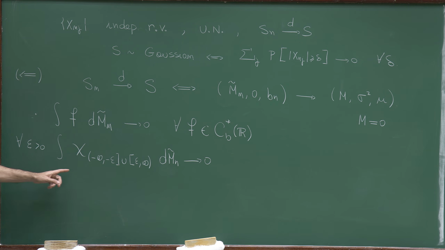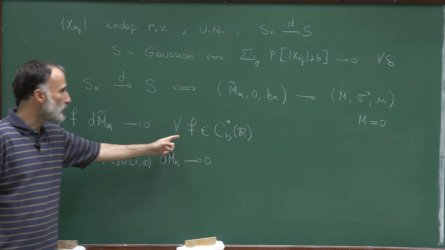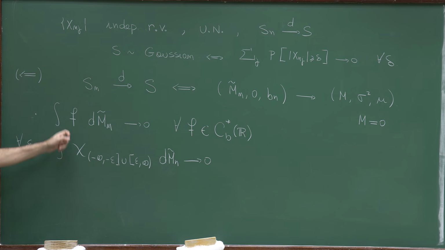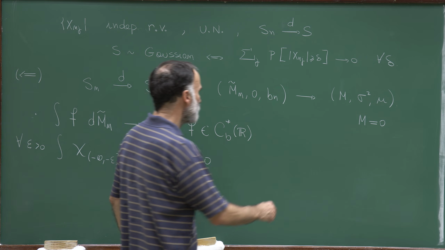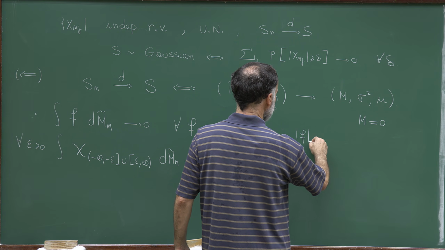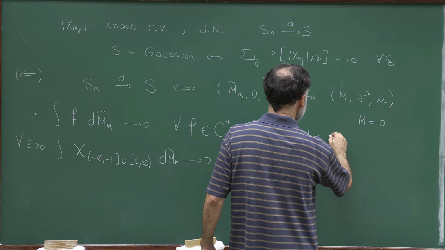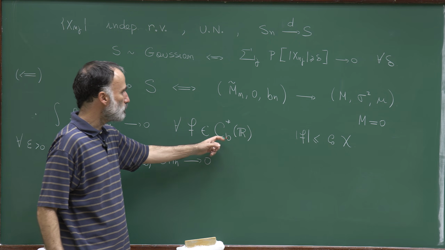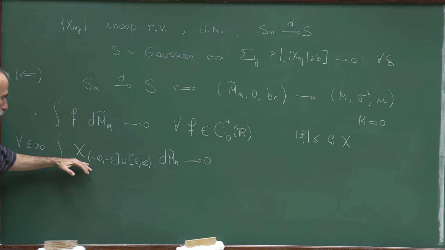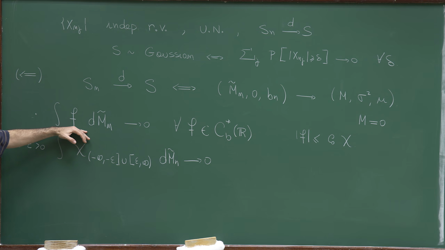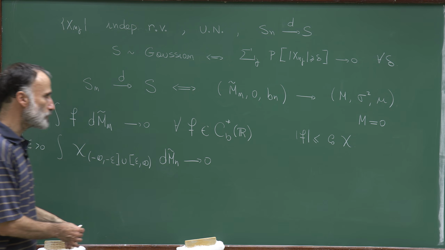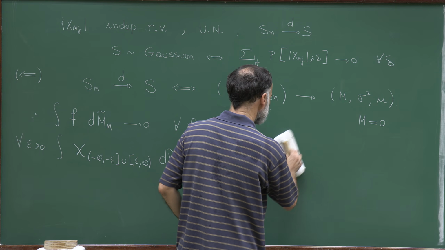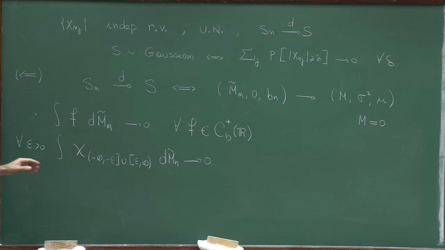If I can show that this sequence converges to 0, then I can prove that for any bounded function I have this, because it's easy to bound f by a constant times the characteristic function of such a set if f belongs to this space. So if I can prove that this quantity converges to 0, I can conclude that these integrals converge to 0 for all such f. So this is what we need to prove.